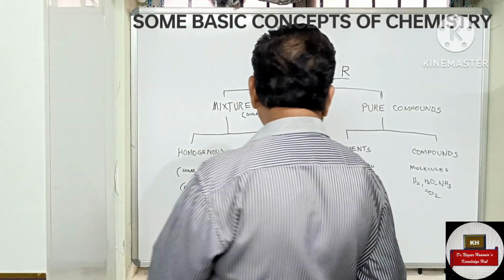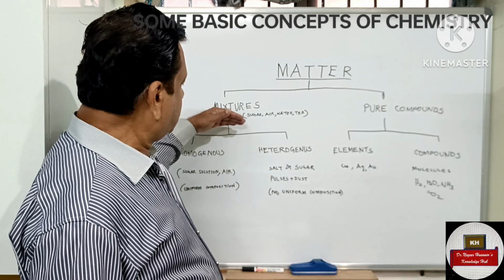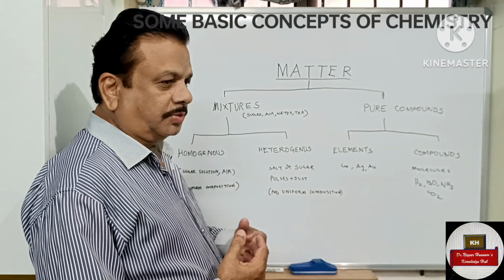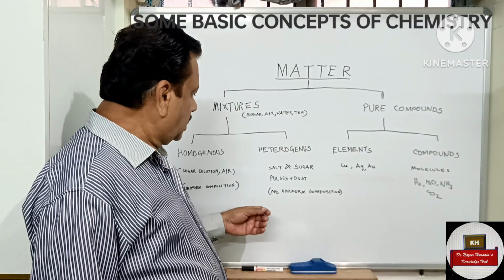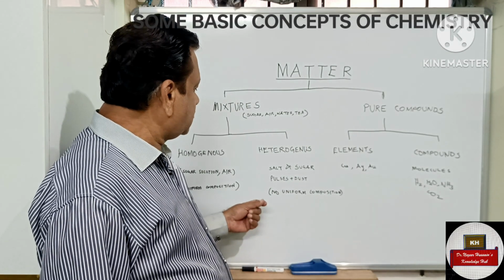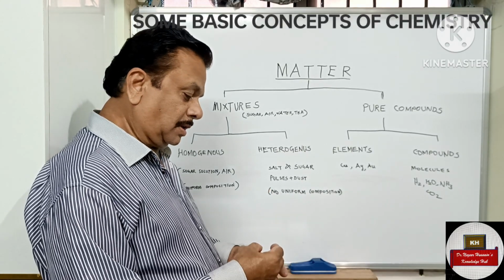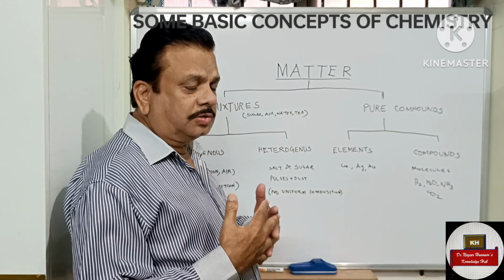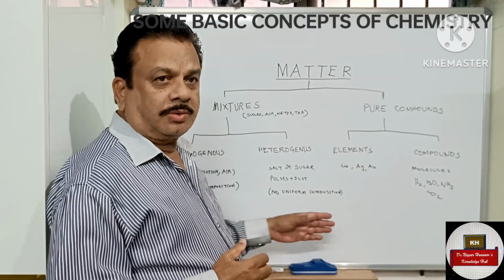So they have uniform composition. Now the same thing, you come to heterogeneous mixture. Under mixture, the heterogeneous is salt and sugar. If you mix salt and sugar, they don't mix. Similarly, pulses and dust, and they have no uniform composition. Another example, if you put sand in water, they will be in two separate layers, they don't mix. So they are not uniform in composition.